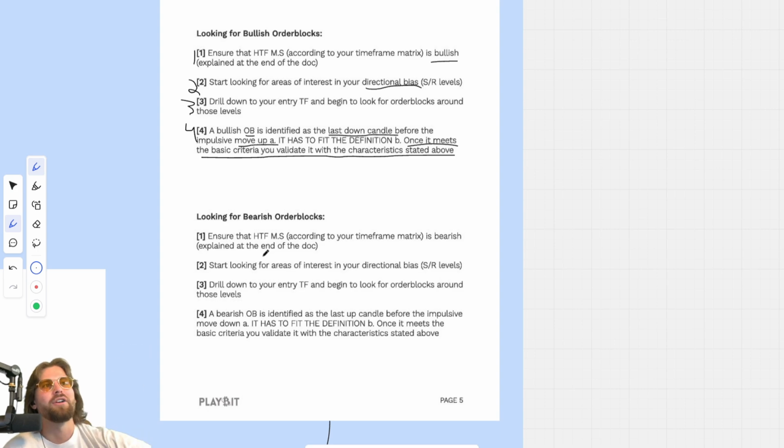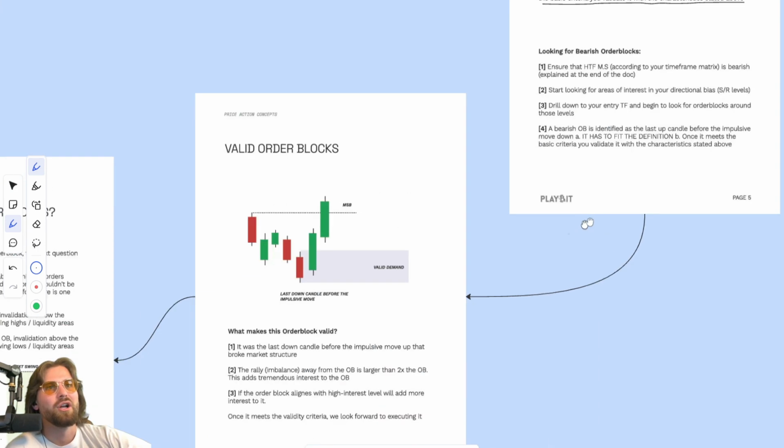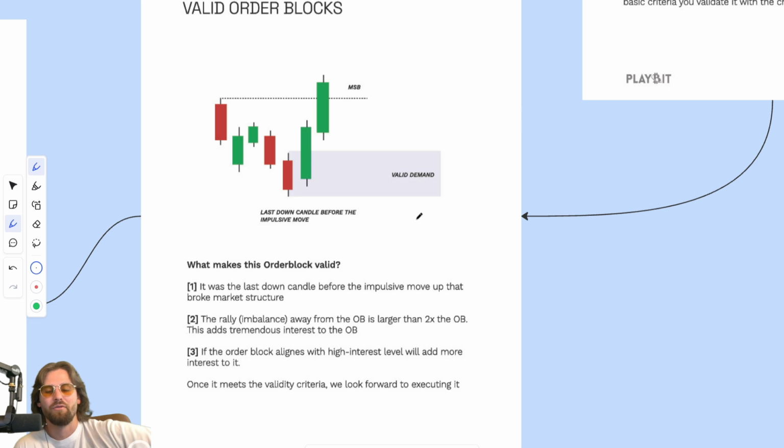Same thing for bearish order blocks. I don't think we have to reignite that. Now you get some visuals, and the rest may have been a little bit confusing. Most traders are visual learners to begin with, so let's get started.